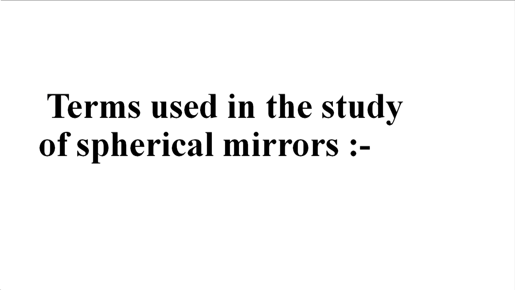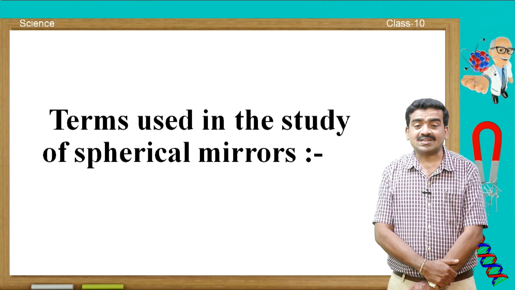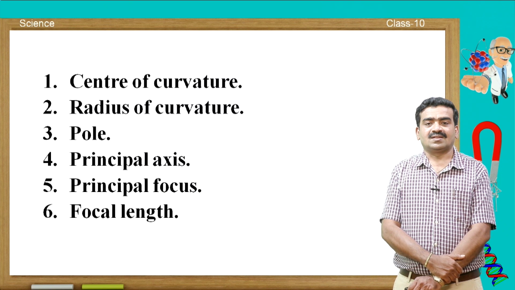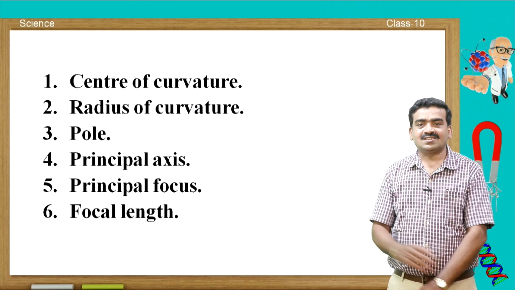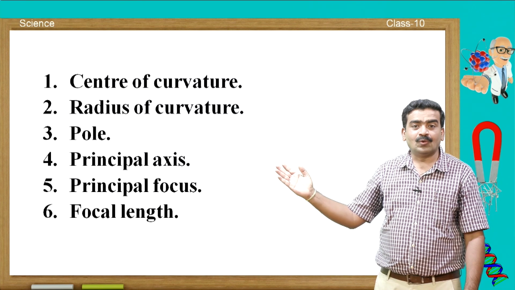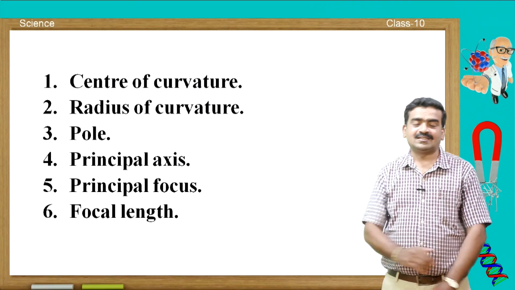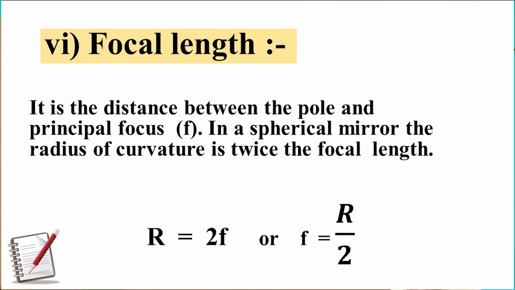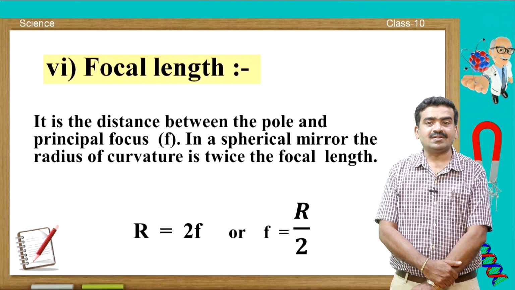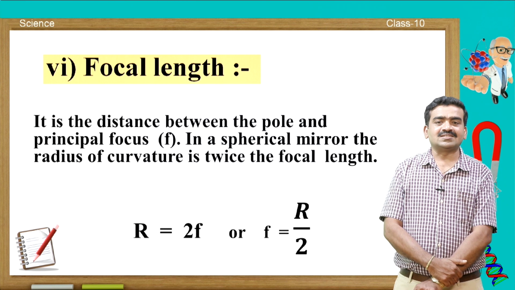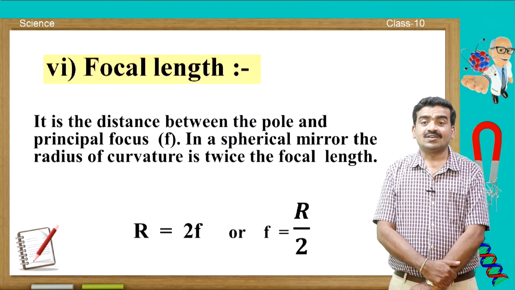And you also studied the terms associated with spherical mirrors, like center of curvature, radius of curvature, pole, principal axis, principal focus and focal length. And also you learnt about focal length. You know that it is the distance between pole and the principal focus. In a spherical mirror, the radius of curvature is twice the focal length.